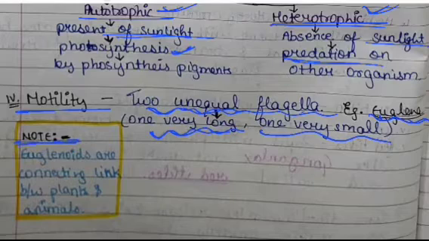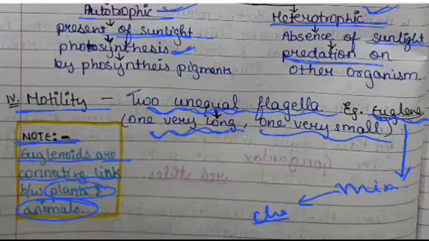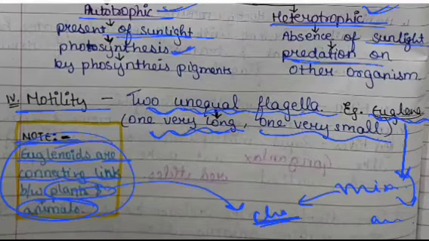Now a note is given here that euglenoids are connecting link between the plants and the animals. So basically we can see that the mode of nutrition is mixotrophic, that is both autotrophic and heterotrophic, means it has chlorophyll like plants, whereas it also acts as a predator such as animals. So it shows the characteristic of plants and animals both. So these are known as connecting link between the plants and animals.